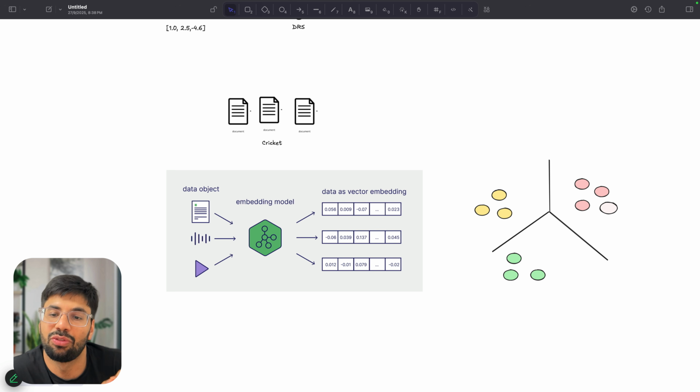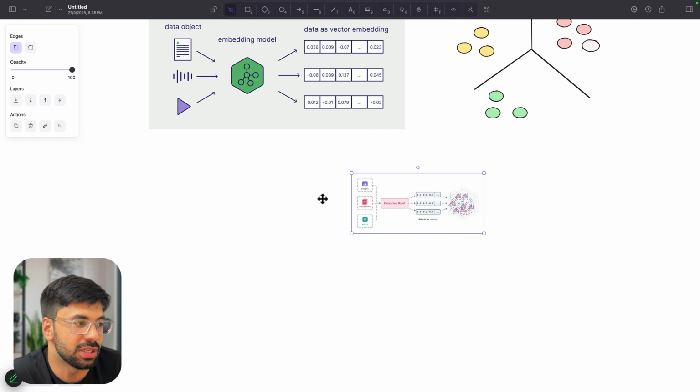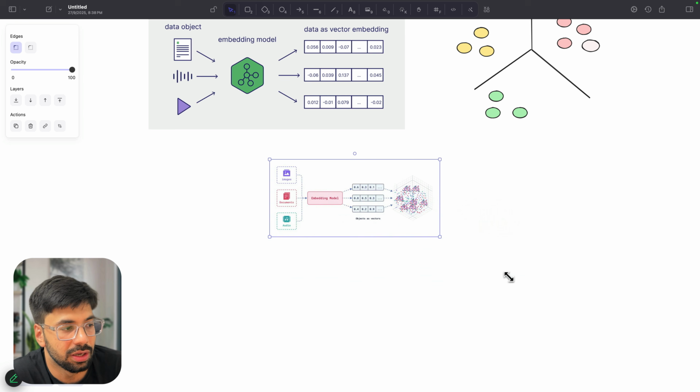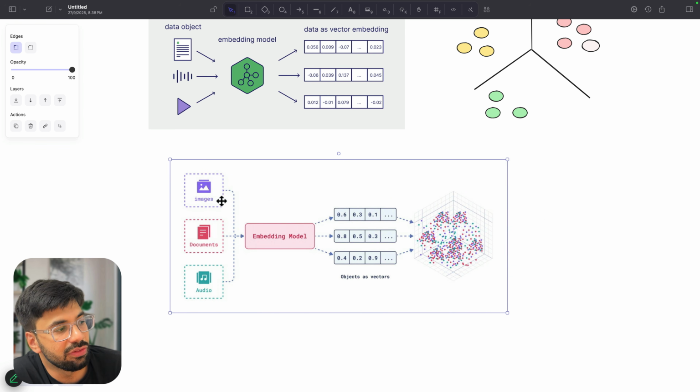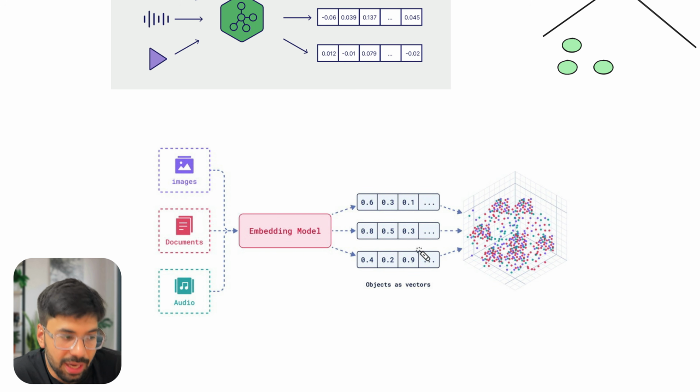And this is the whole process of creating our embeddings. This is the whole idea of creating an embedding. This diagram will also make things a lot clearer. You give images, documents, audio, whatever you want, to an embedding model. This embedding model changes them into vectors, and this can be a multi-dimensional thing.